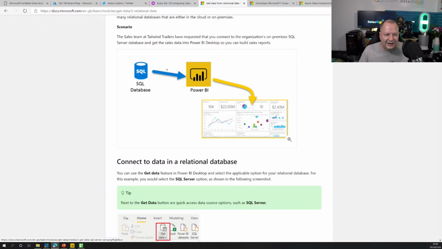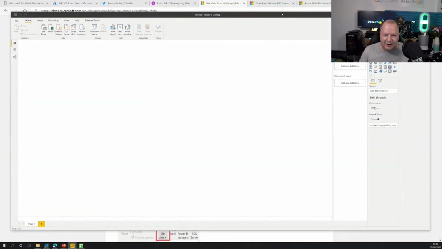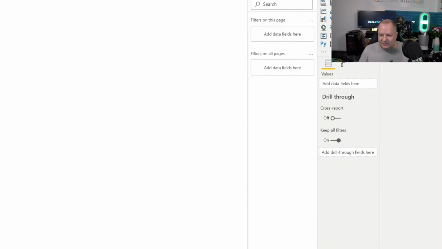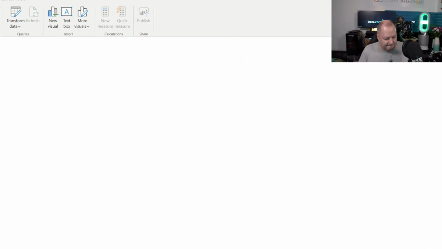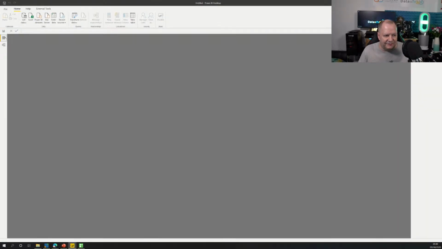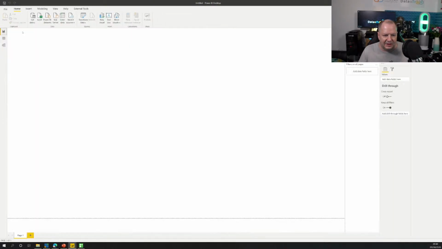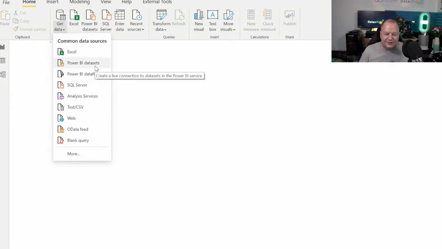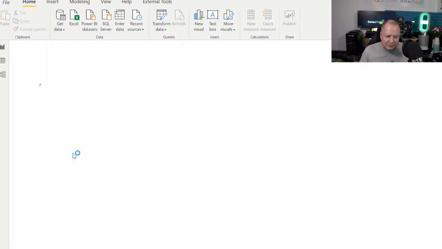Now, let me just bring up a blank Power BI file and maximize that out. So you notice we don't have anything in the fields pane at the moment, so there's no data residing so far inside of this report. So what we're going to do first is go to the Get Data pane and click on that. Now you notice that we have some common, typical data sources, but if we go down to More, we can actually see a whole bunch more.